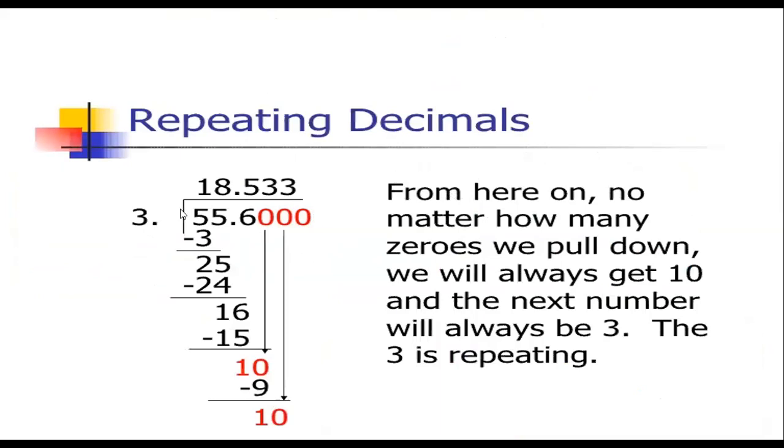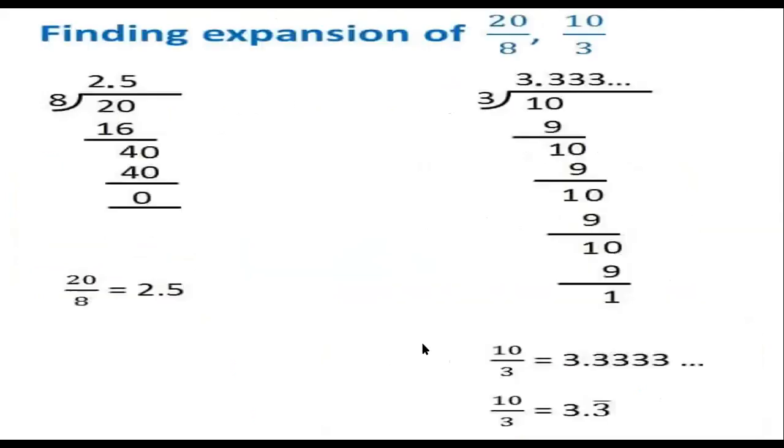Here, children, repeating. Like 55.6, we can continue that. From here on, no matter how many zeros we put down, we will always get 10, and the next number will always be 3. So the 3 is repeating. Previously, after the decimal point, the only number was repeating.